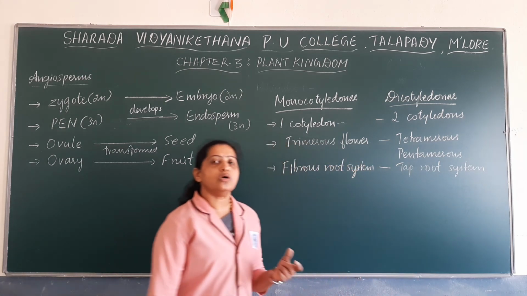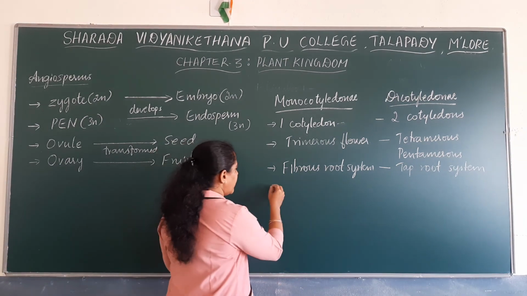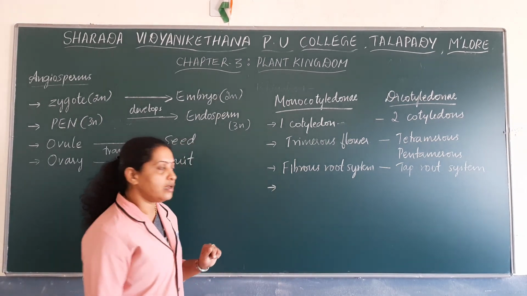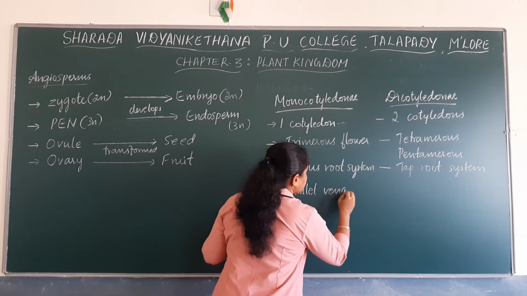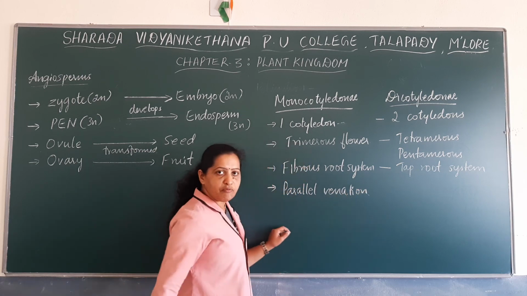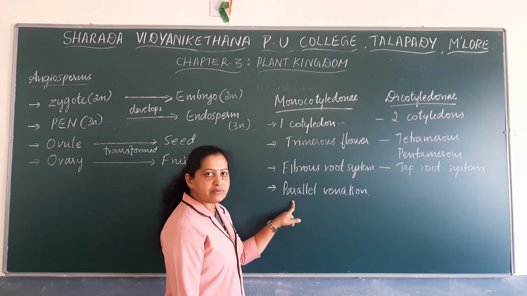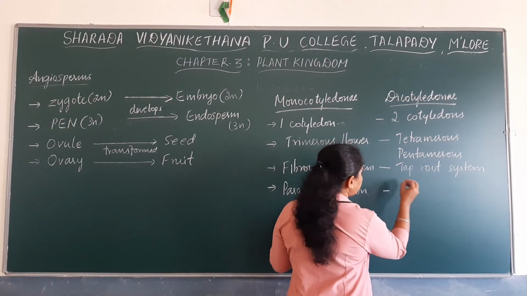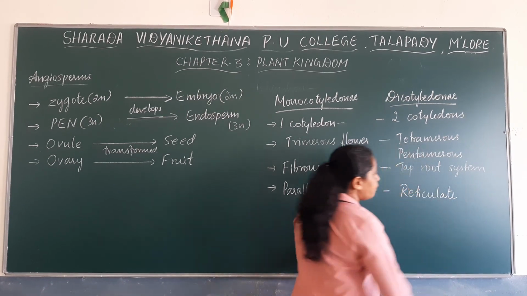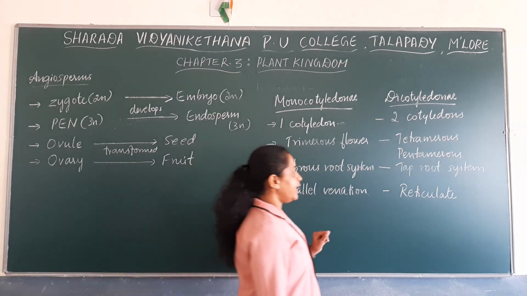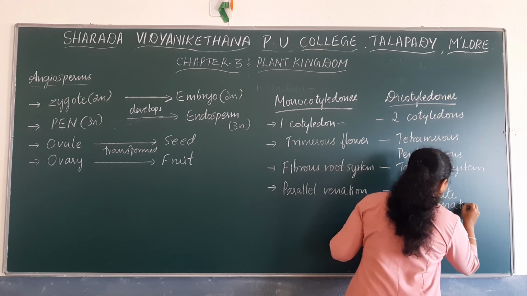Then coming to the arrangement of veins and veinlets in their leaves. Monocot plants have leaves with parallel venation. Venation is the arrangement of veins and veinlets on the leaf. Monocot plants have parallel venation, whereas dicot plants have leaves with reticulate venation. Reticulate venation means veins and veinlets are arranged in the form of a highly branched network.